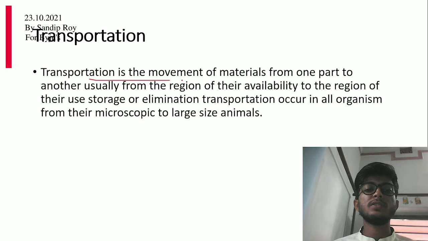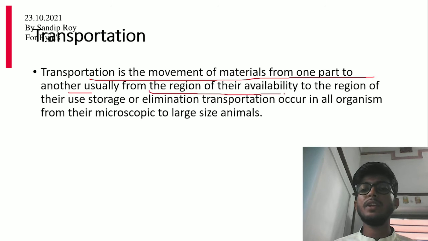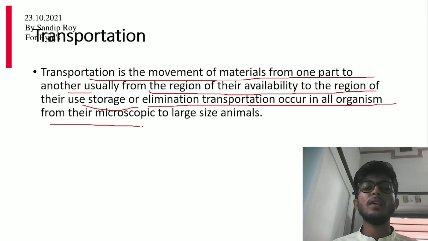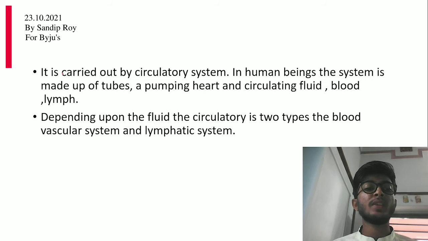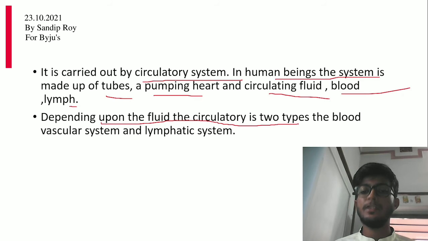Transportation. Transportation is the movement of material from one part to another, usually from the region of their availability to the region of their use, storage and elimination. Transportation occurs in all organisms, from microscopic to large animals. It is carried out by the circulatory system. In human beings, the system is made up of tubes, a pumping heart, and circulatory fluid: blood and lymph. Depending upon the fluid, the circulatory system is of two types: blood vascular system and lymphatic system.